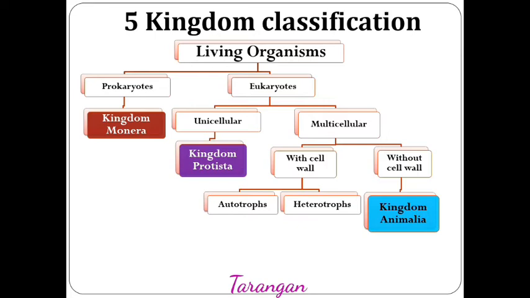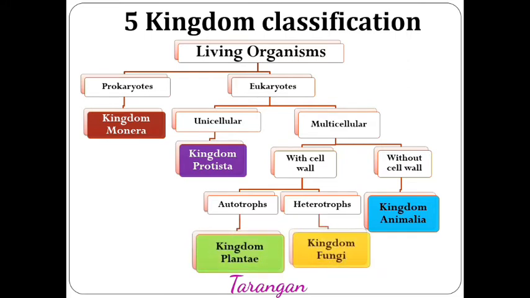They do not contain cell wall in their cellular structures. But the organisms having cell wall include two categories, autotrophs and heterotrophs. All the autotrophs are included in kingdom Plantae and heterotrophs along with cell wall are included in kingdom Fungi.